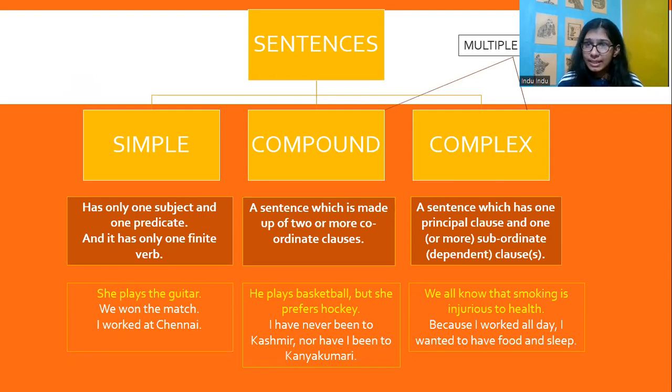Because I worked all day, I wanted to have food and sleep. So I wanted to have food and sleep is the principal clause, and because I worked all day is the dependent clause. So we have a principal clause and a dependent clause in complex sentences, as we have seen already.